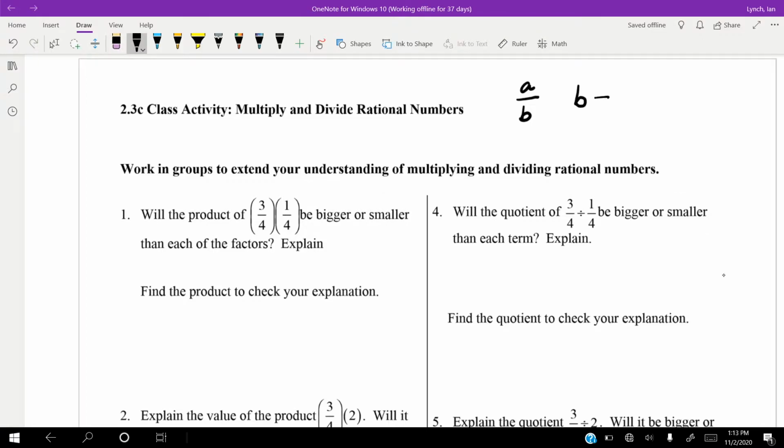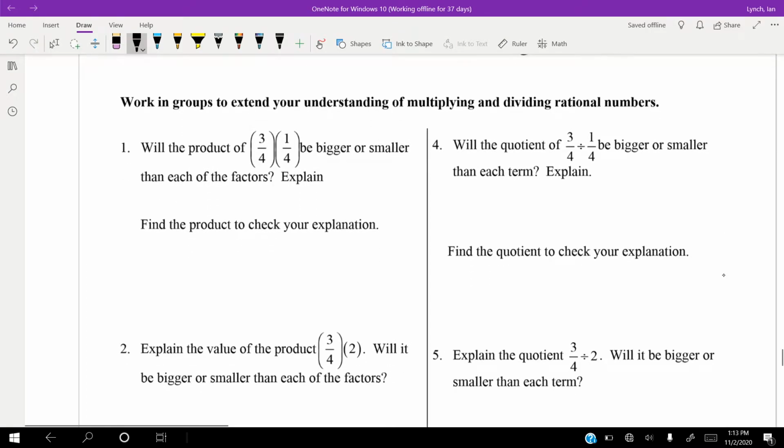So b cannot be 0. That's the only thing we can't have b be, because if b was 0, then we would have something that we can't divide. We can't divide by 0. So let's look at some of these guys.